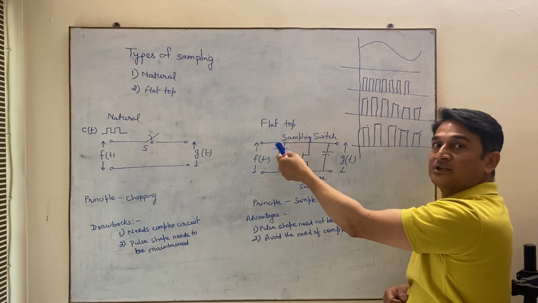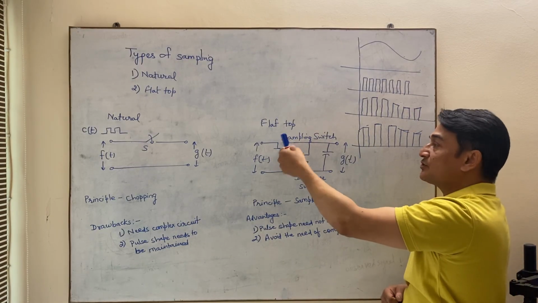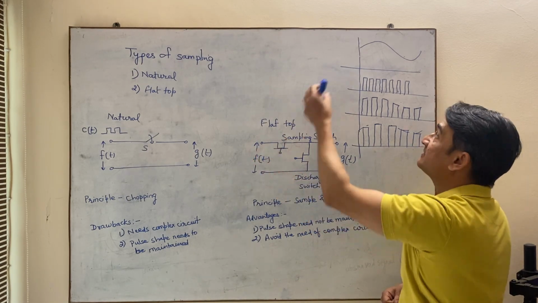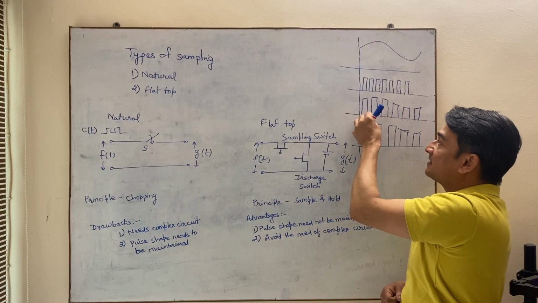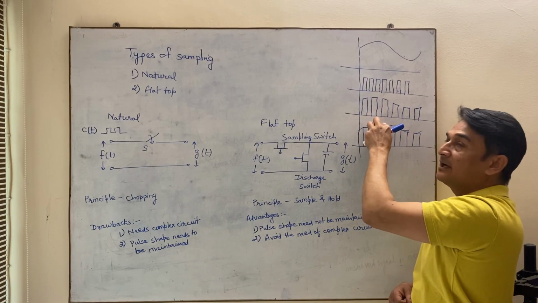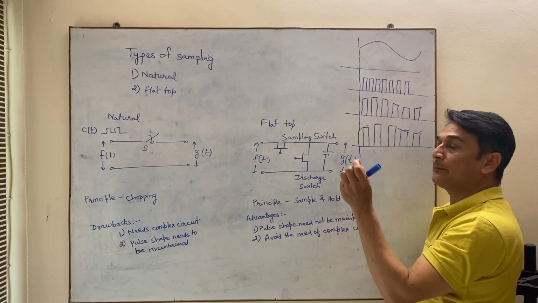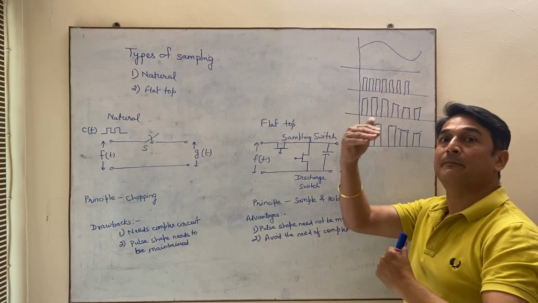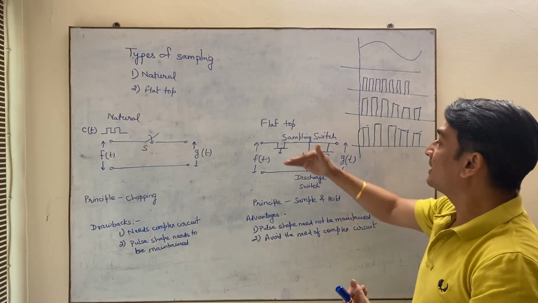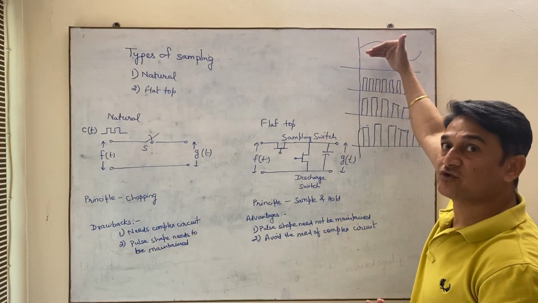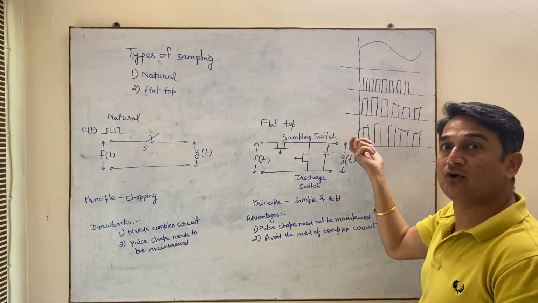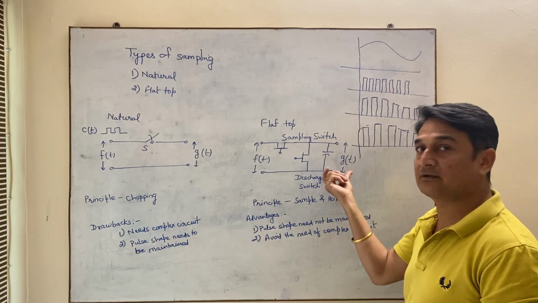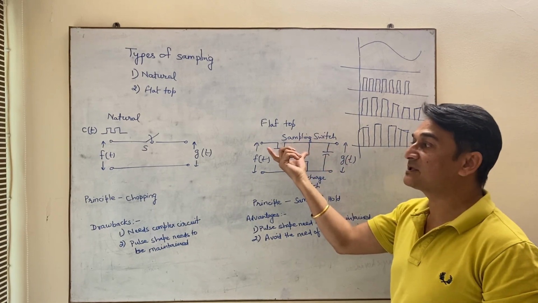Then again the sampling switch will force the capacitor to get charged to the value of the modulating signal. That means at this instance the capacitor will be charged to this value, and then it will remain at this value till the width of the pulse, and then it will get discharged. So with the help of the sampling switch and discharge switch, you are charging the capacitor to the maximum value of the modulating signal, then holding this value for the sample duration, and then discharging it through the path. Okay, so this is how flat top sampling works.